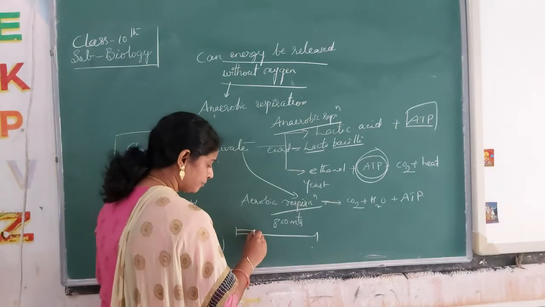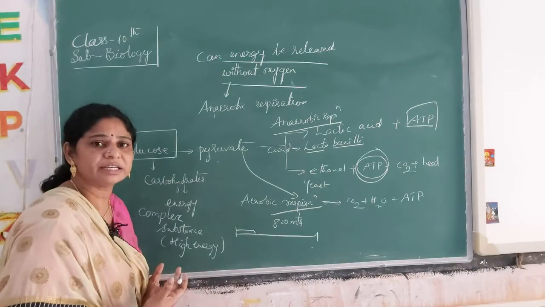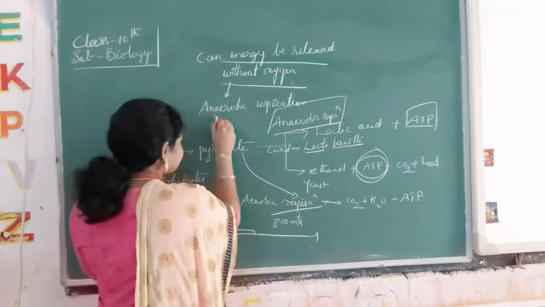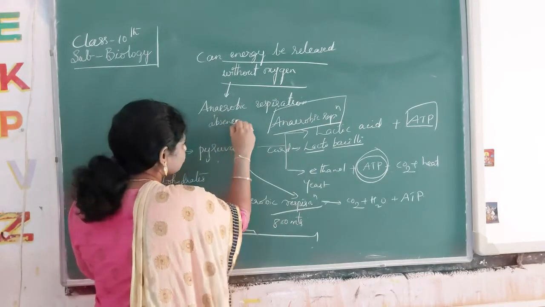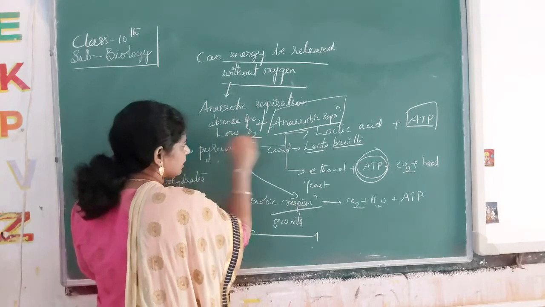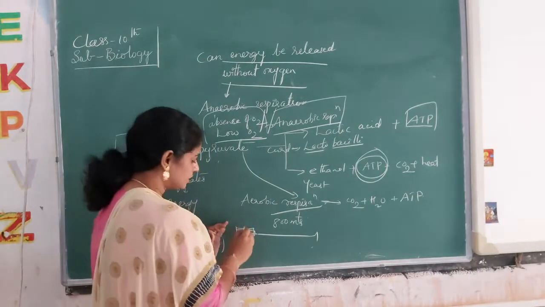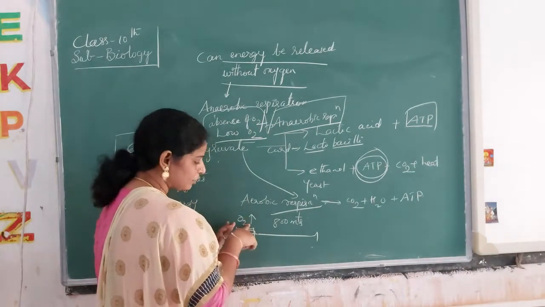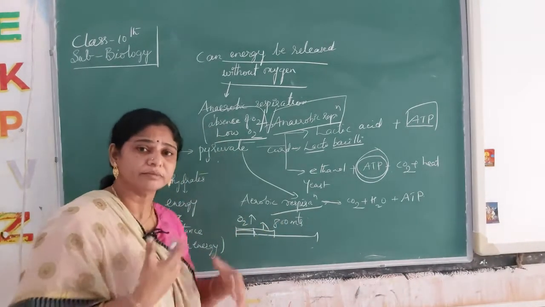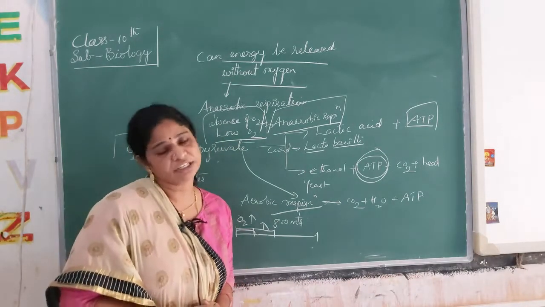Later the burning of glucose starts and the breathing increases. Anaerobic respiration means absence or low oxygen. At first his oxygen is high, then it is reduced as he takes a lot of breath, and the concentration of oxygen reduces in his body.